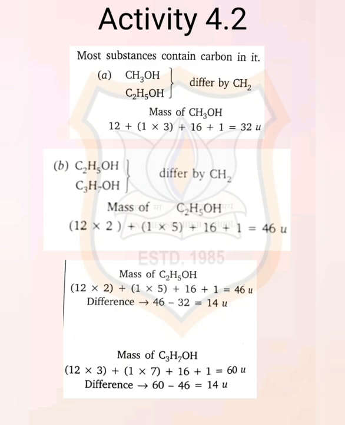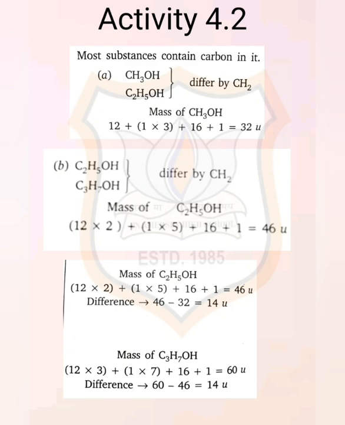The very first, CH3OH and C2H5OH. These two compounds, methanol and ethanol, differ by only CH2, as we have just discussed. Then the mass of CH3OH: the mass of carbon is 12 while hydrogen is 1, so CH3 is 12 plus 1 into 3, because there are 3 hydrogen atoms, so 12 plus 3. Then O in alcohol is 16 and H is 1. It means 12 plus 3 for hydrogen, plus 16 for oxygen, plus 1 for hydrogen again.